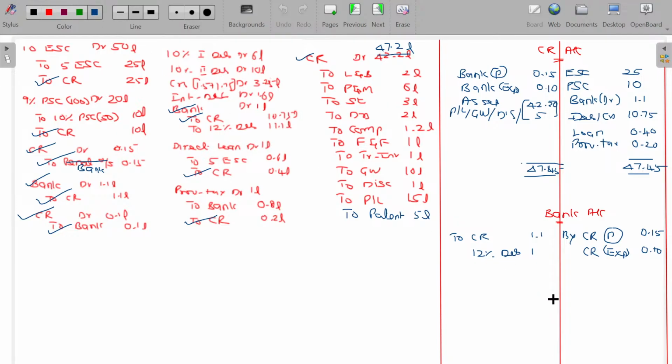Now finish up telling the bank. 2.1, you get 1.85, am I right? 1.85 lakhs balance you have in bank.